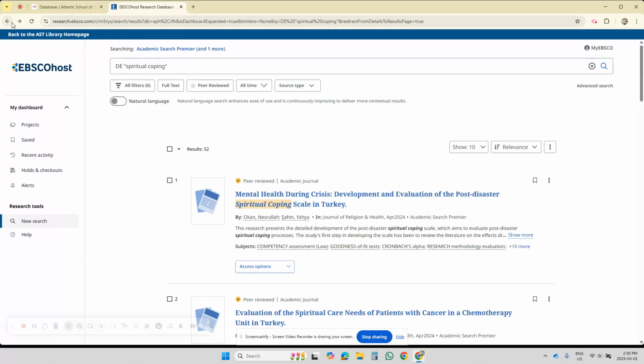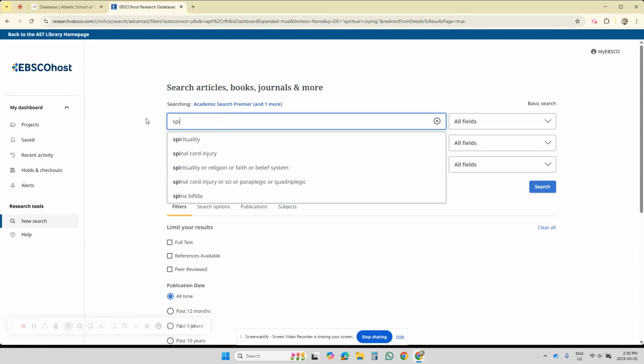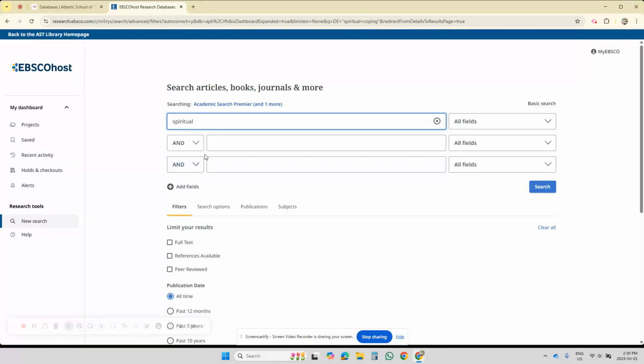What I'd like to do is modify our search terms again. Let's go back up to the search box. Click on Advanced. I want to go back to spiritual, not religious.